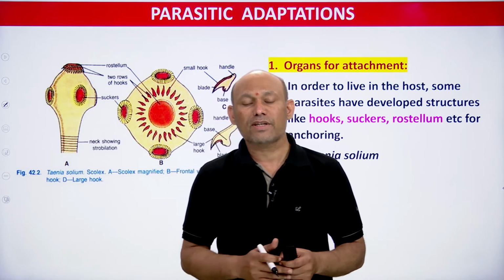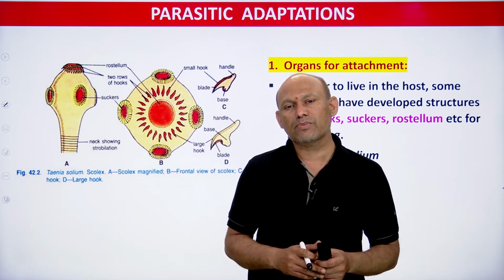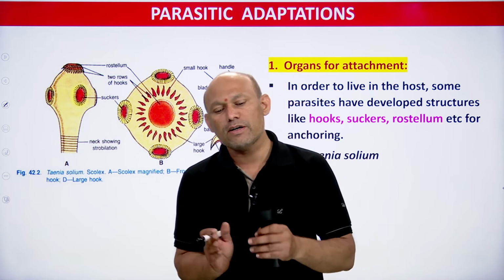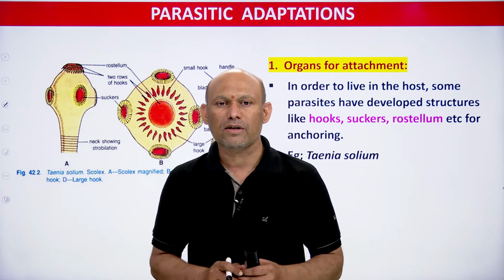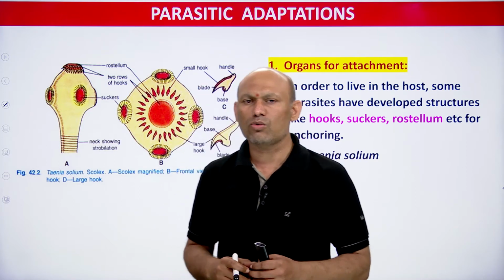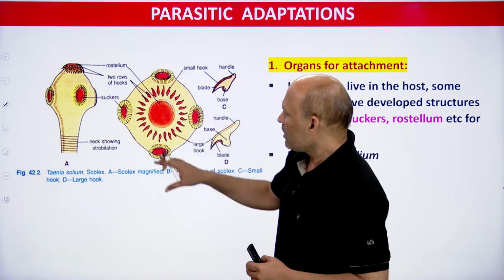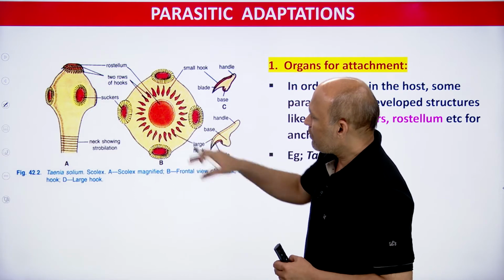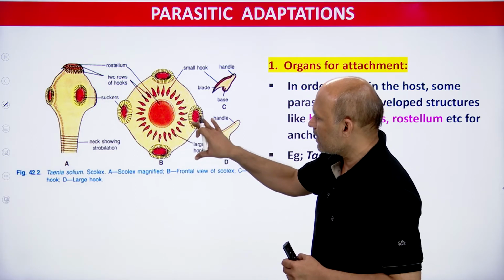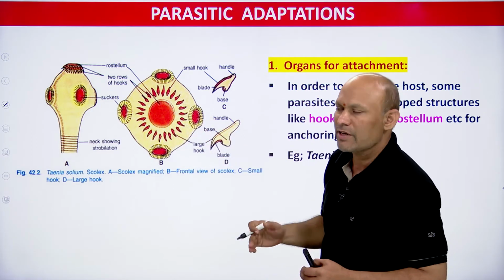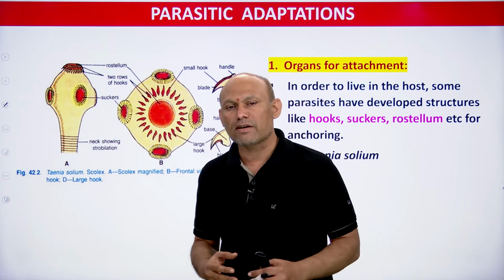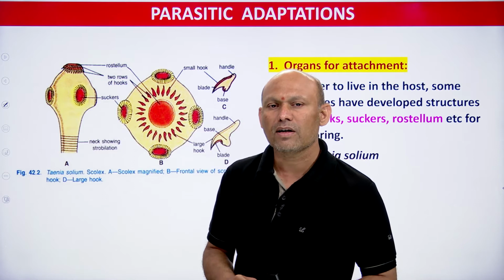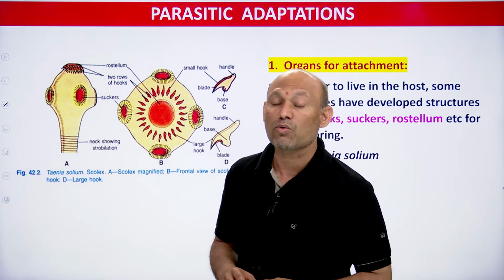So what kind of structures have parasites evolved in order to get attached with the tissues of their host, and let us see those structures. See students, with the help of this image I would like to make you understand what kind of structures parasites have evolved in order to get attached with host tissues.